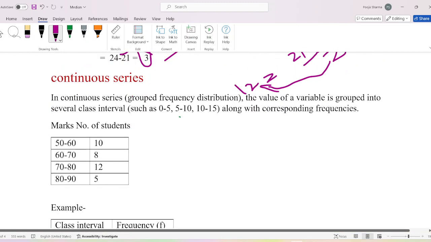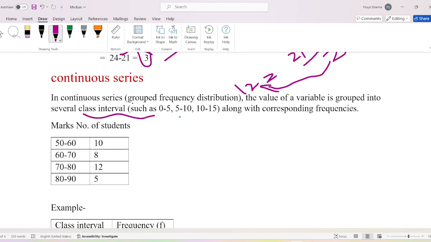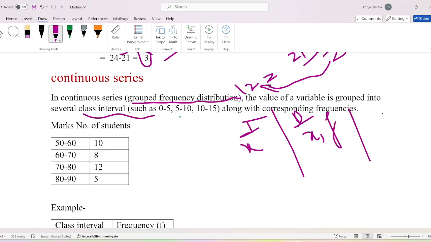Continuous series. In a continuous series, the values of a variable are grouped into several class intervals. It is also called grouped frequency distribution. In individual series, only the value of x is given. In discrete series, the values of x and f are given. And in continuous series, class interval is given. We will identify them this way.